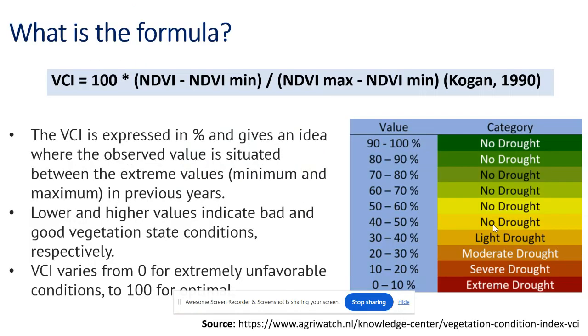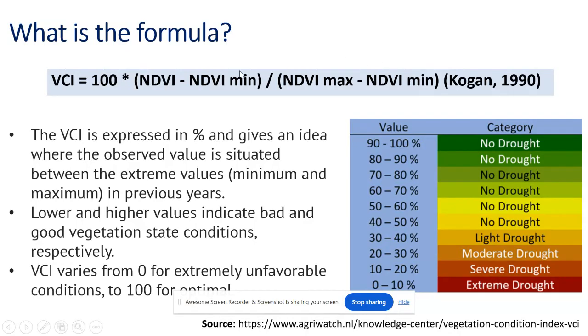And what is the formula of VCI? VCI is actually in percent, so here we will multiply by 100. The NDVI in that image minus the NDVI minimum in that time range, divided by the NDVI maximum minus the NDVI minimum. This one is based on Kogan